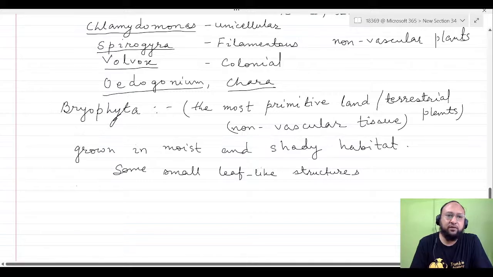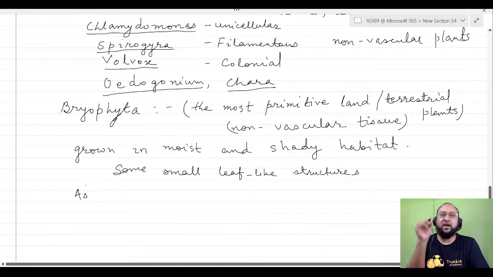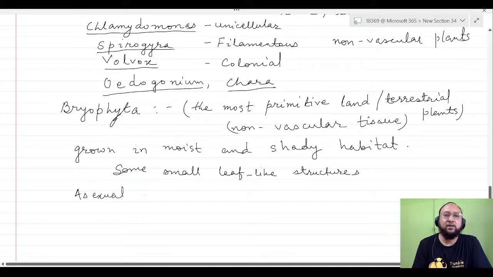Asexual reproduction, same as in the case of thallophyta, they also reproduce by asexual reproduction and sexual reproduction.